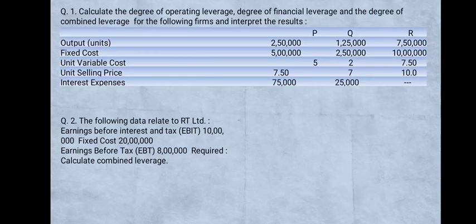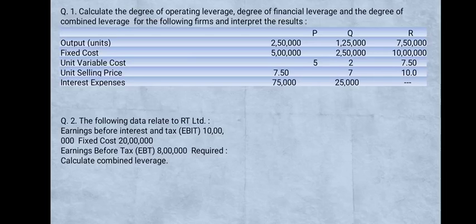Per unit variable cost in firm P 5 rupees, in firm Q 2 rupees and 7.5 rupees in firm R. Unit selling price 7.5 rupees in firm P, 7 rupees in Q and 10 rupees in R. Interest expenses 75,000 rupees in firm P, 25,000 rupees in Q and 0 in R.